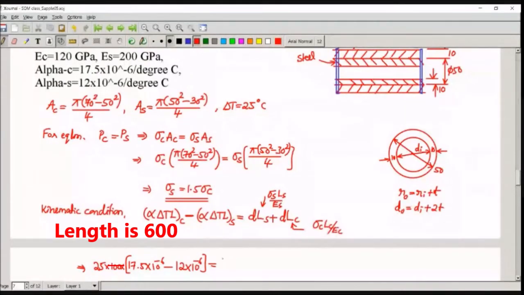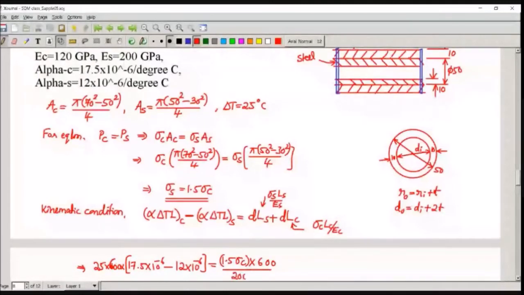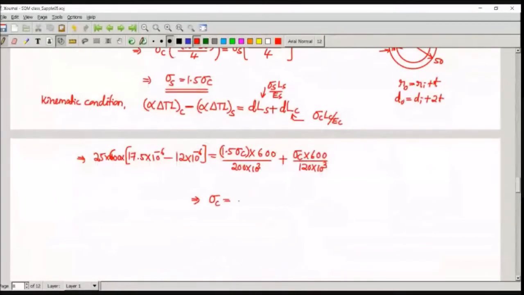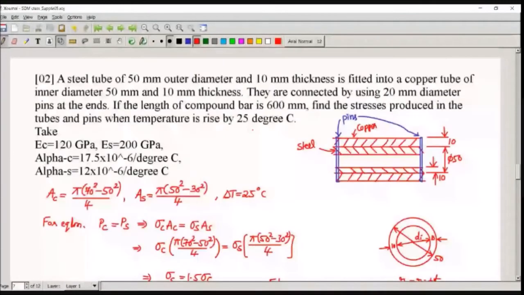Sigma S is 1.5 into sigma C from the equilibrium equation, into LS 600 divided by ES 200 into 10 power 3, plus sigma C into LC, 600 again, divided by EC. EC is 120 into 10 power 3. That's all. You need to solve this for sigma C. You're supposed to get 8.68 megapascal. And plug this back into the equilibrium equation to get sigma S. 1.5 sigma C, when you calculate, you get 13.026 MPa.